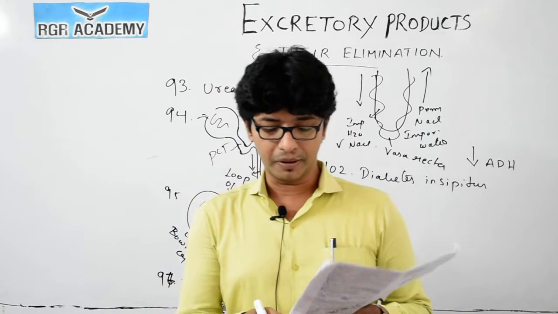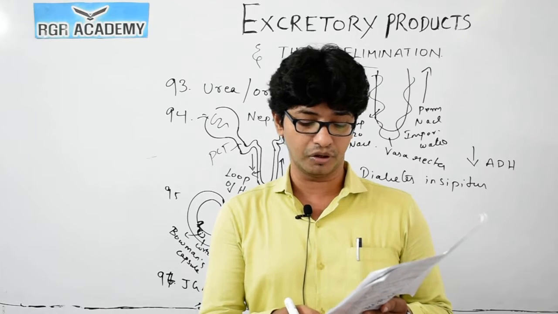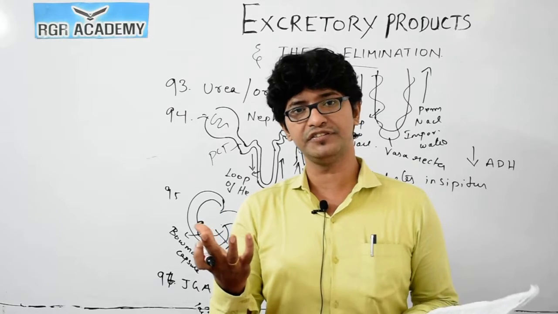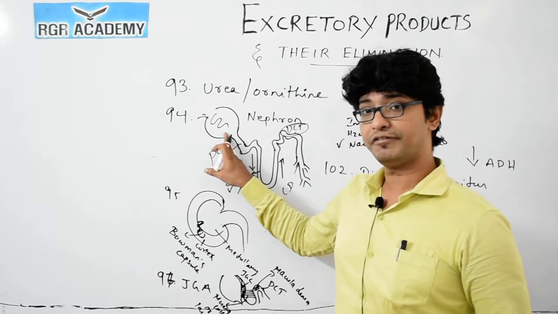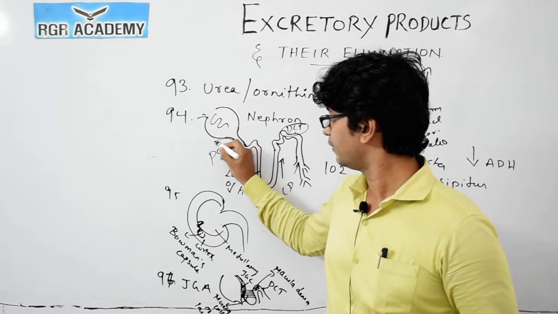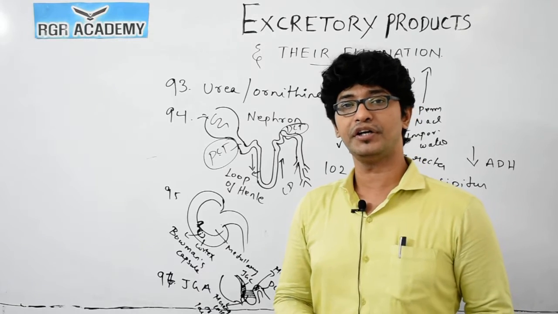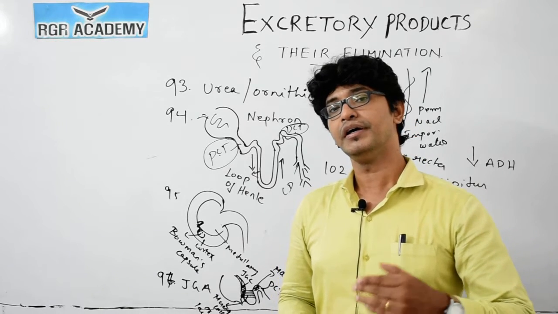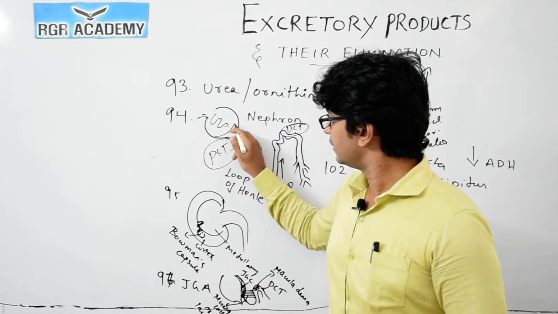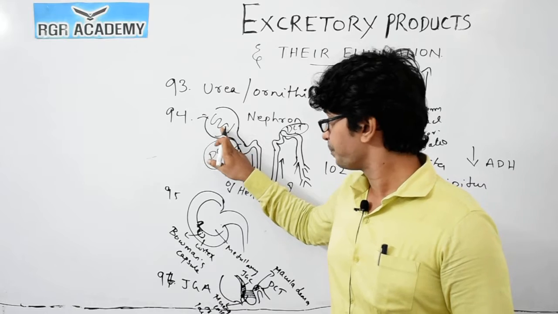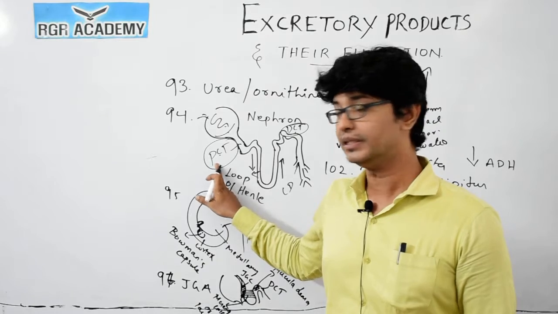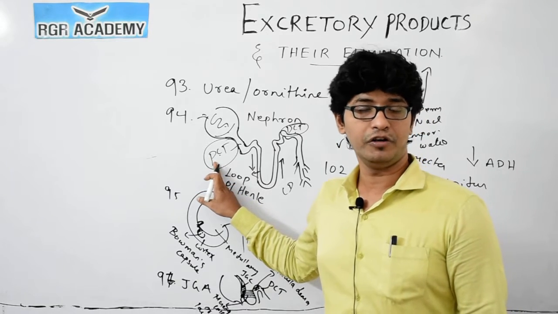Question 108. The part of a nephron involved in the active absorption of sodium. I told you, the majority of the absorption comes after the ultrafiltration. Ultrafiltration takes place in the Bowman's capsule. After the ultrafiltration, effective absorption of sodium takes place in the proximal convoluted tubule, PCT, where the majority of the absorption takes place, and then in the loop of Henle, the water is getting absorbed. As far as absorption is concerned, the majority of the absorption takes place only in the proximal convoluted tubule.